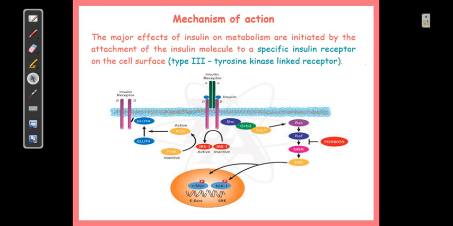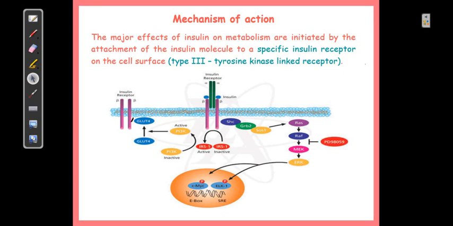You know that anabolism is conversion of small molecules into larger molecules. So glucose to glycogen will be promoted, synthesis of lipids will be promoted, synthesis of proteins will be promoted. On the other hand, catabolic processes will be inhibited, that is, glycogenolysis will be inhibited. Similarly, lipolysis and proteolysis also will be inhibited. This is how insulin produces a wide range of effects on metabolism, but it will not be immediate, as it involves activation of protein kinases and finally the gene transcription process.